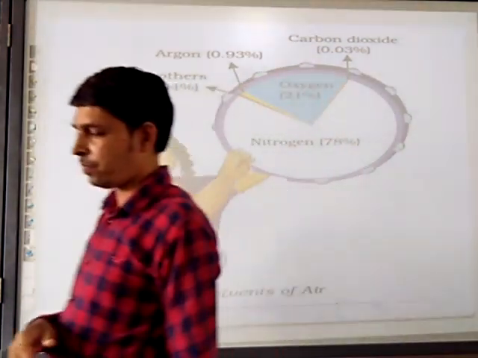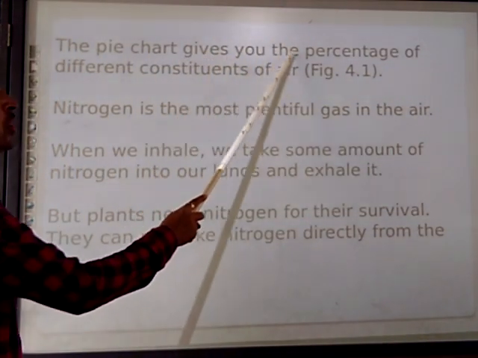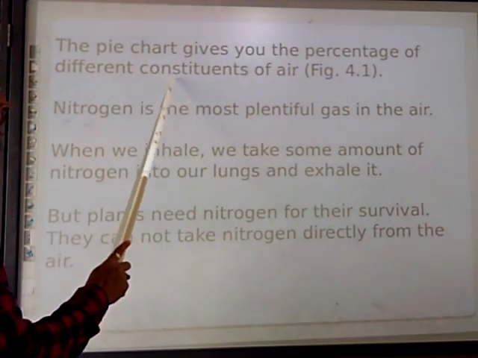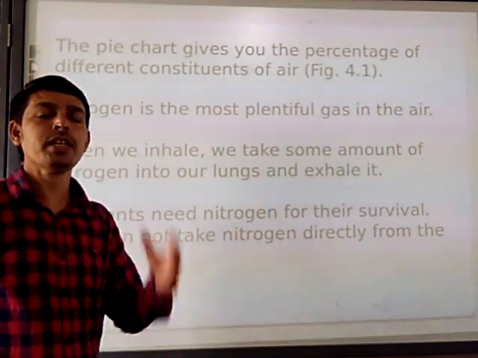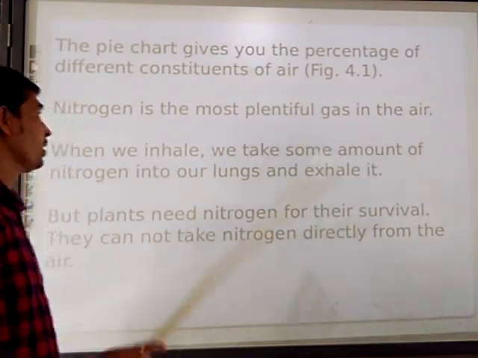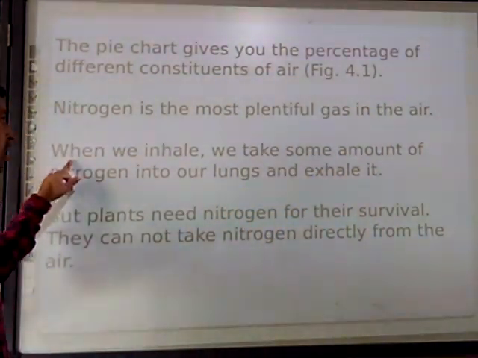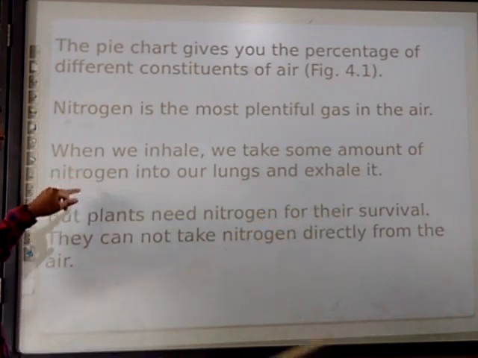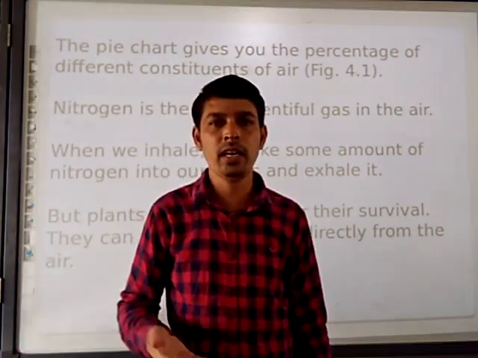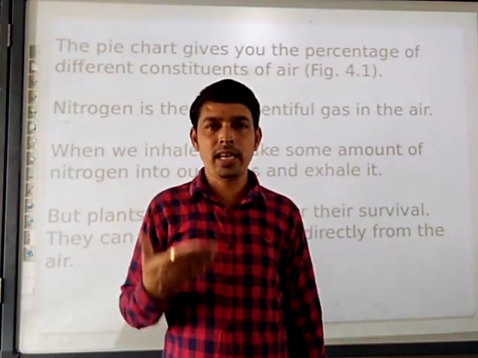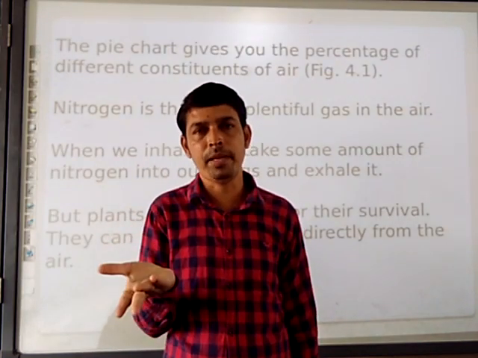Next, the pie chart gives you the percentage of the different constituents of the air, and the pie chart is figure number 4.1 that is present in your textbook. Nitrogen is the most plentiful gas in the air. When we inhale, we take some amount of nitrogen into our lungs and exhale it. We are inhaling, we are exhaling. So some amount of nitrogen is also moving inside and coming outside.